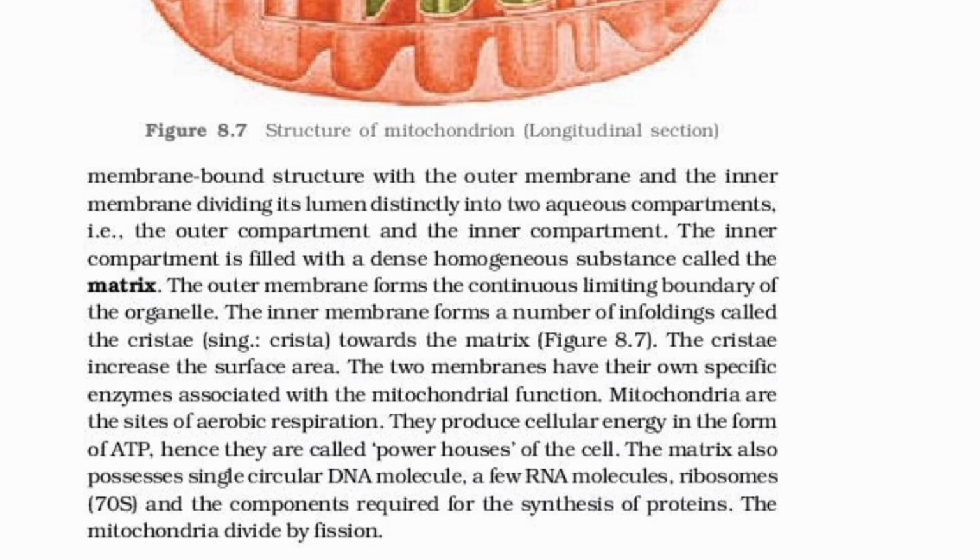The mitochondria are the sites of aerobic respiration. They produce cellular energy in the form of ATP, hence they are called the powerhouse of the cell. The matrix also possesses a single circular DNA molecule, a few RNA molecules, 70S ribosomes, and the components required for the synthesis of proteins. The mitochondria are divided by fission.